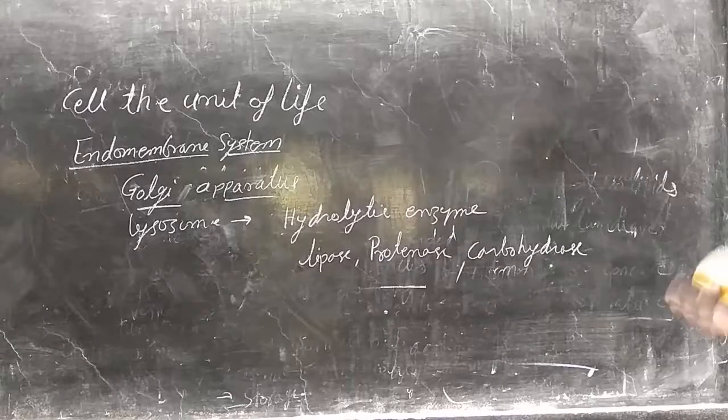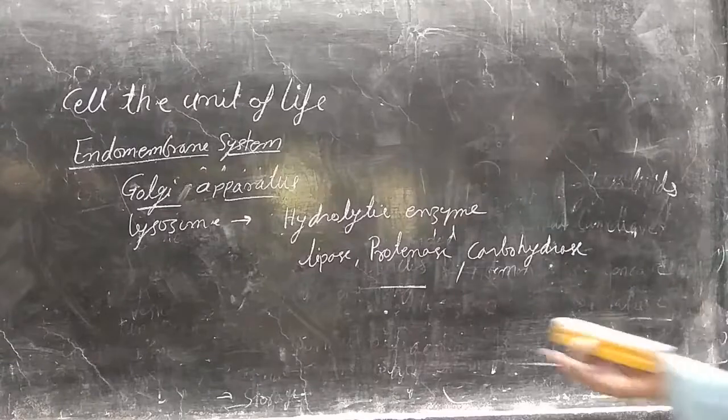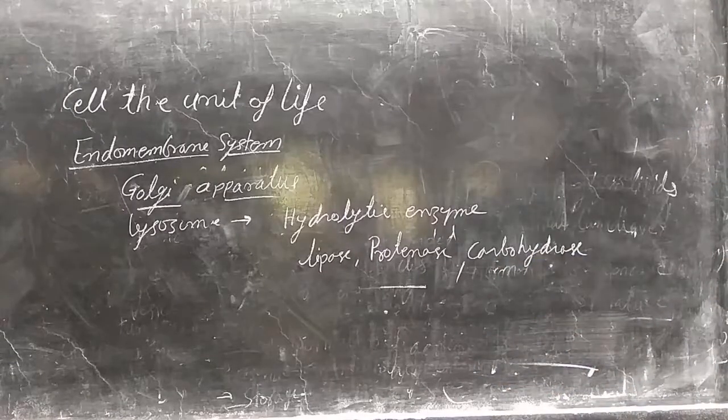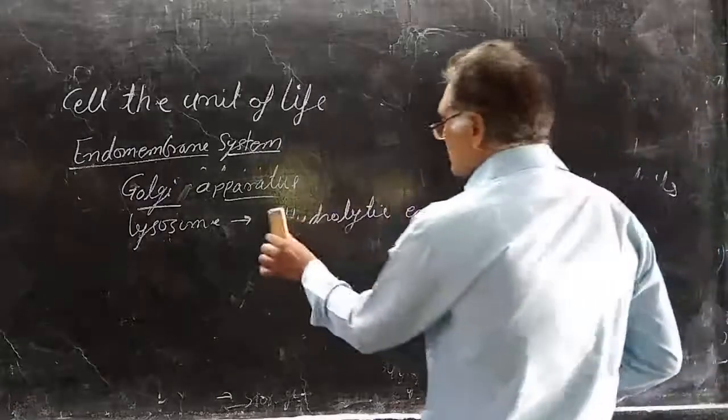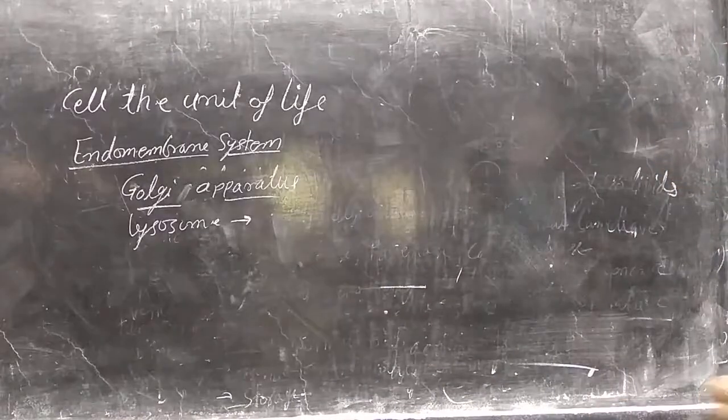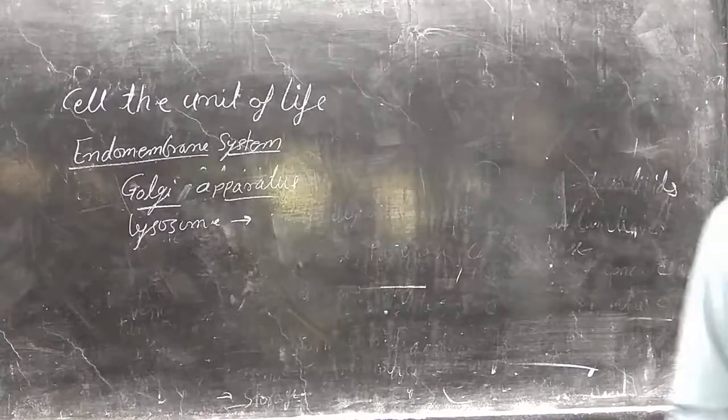The significant role of lysosomes occurs inside animal cells and also in plant cells. According to modification, lysosomes are of three types.